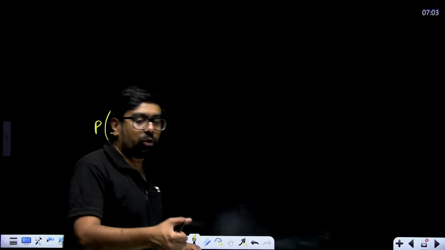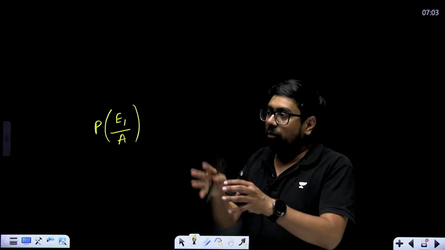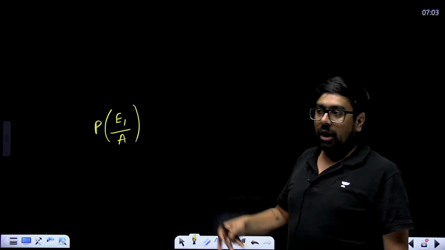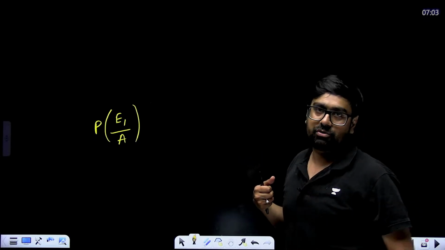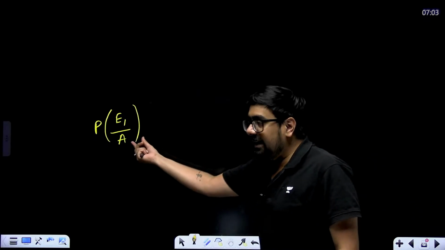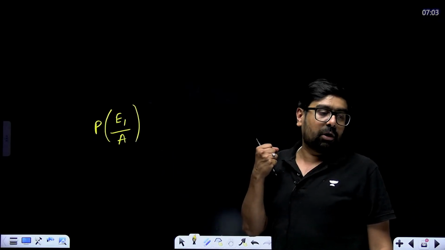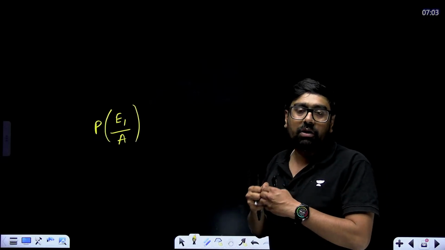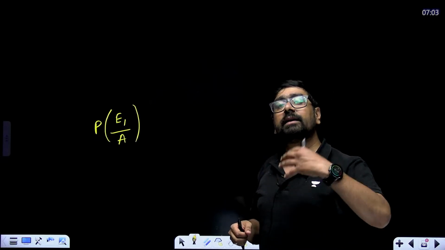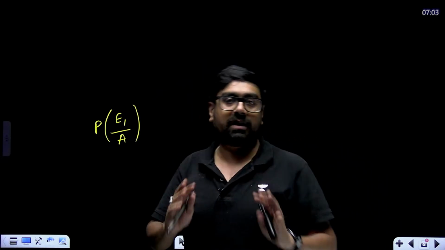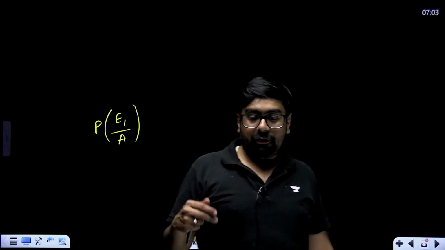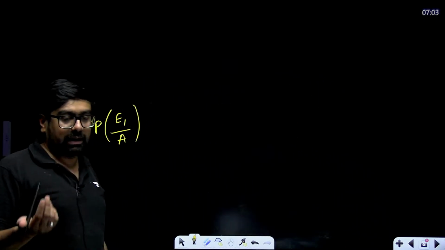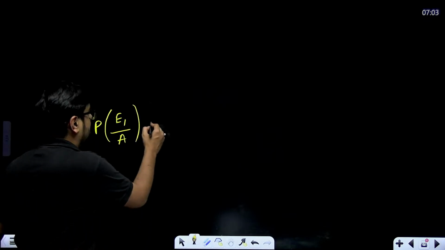Suppose we are withdrawing a red ball and red balls are in three different boxes. Now if I want to find the probability that the red ball is taken out from the first box, then A event will be taking the red ball out. But now you have to find the probability that the red ball is taken out from the first jar. So E1 will be the first jar.